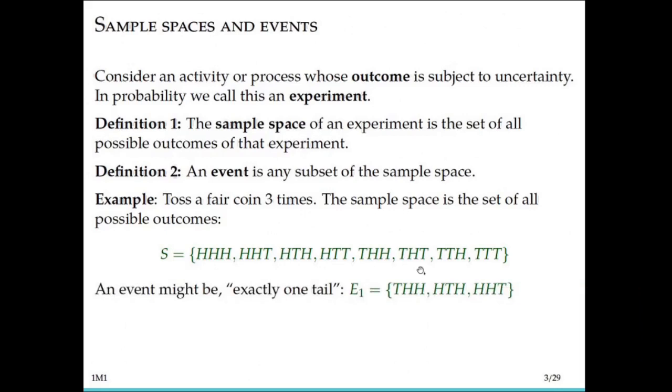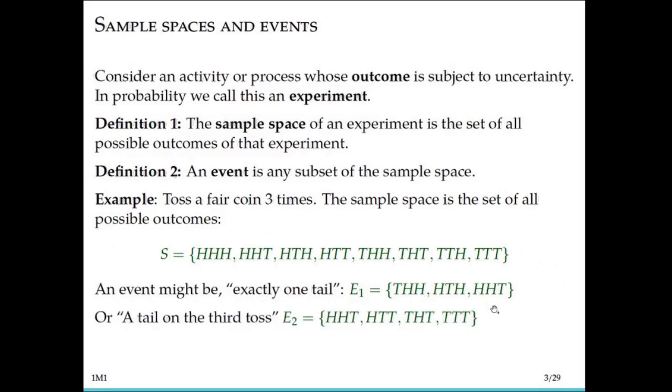An event, one possible event, might be the event that we observe there is exactly 1 tail out of the 3 flips. So we do the experiment and we get exactly 1 tail. And so this event would be the subset of all the possible outcomes of the experiment, the subset of the sample space in which there is exactly 1 tail. So there's 3 possibilities here. Tails on the first flip, tails on the second flip, or tails on the third flip.